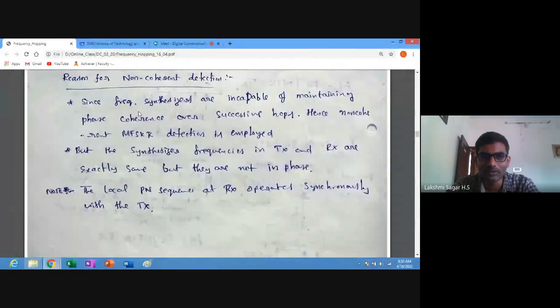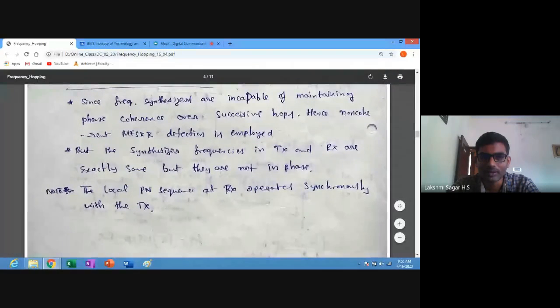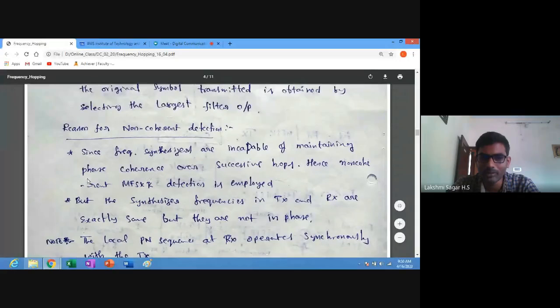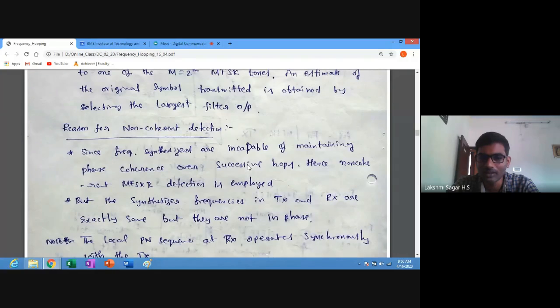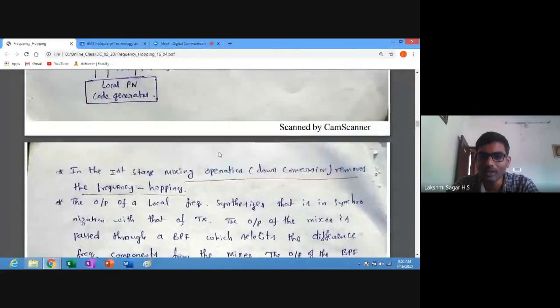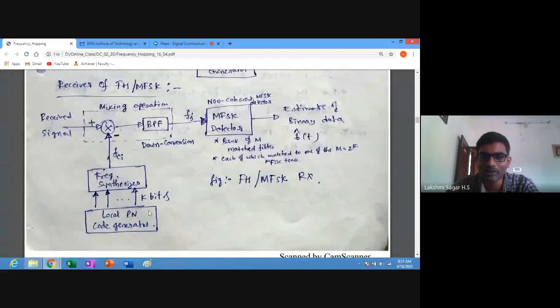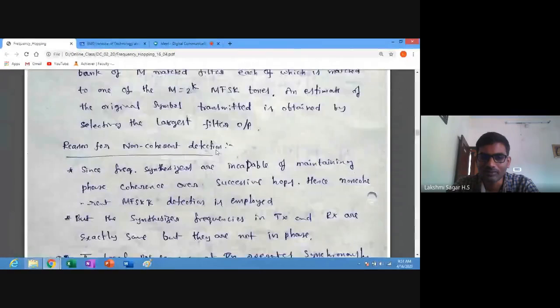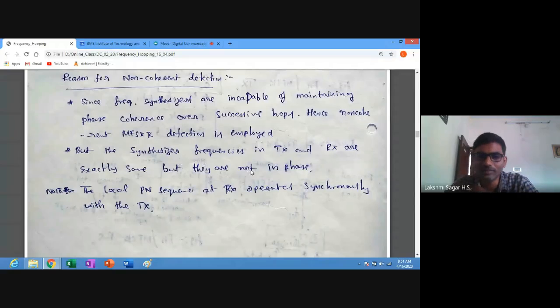Next, why do we need to choose non-coherent detection? Since frequency synthesizers are incapable of maintaining phase coherence over successive hops, non-coherent MFSK detection is employed. Here we have used the non-coherent MFSK detection. The synthesizer frequencies in the transmitter and receiver are exactly the same, but they are not in phase. Whatever frequency we are generating, both should be exactly the same. The local pseudo noise sequence at the receiver should operate synchronously with respect to the transmitter.